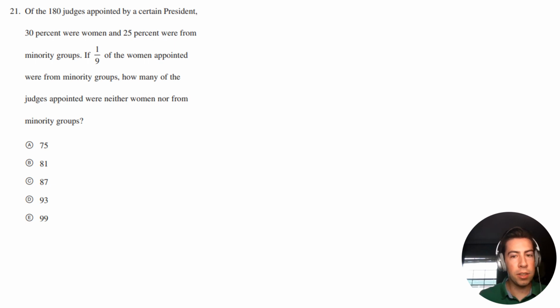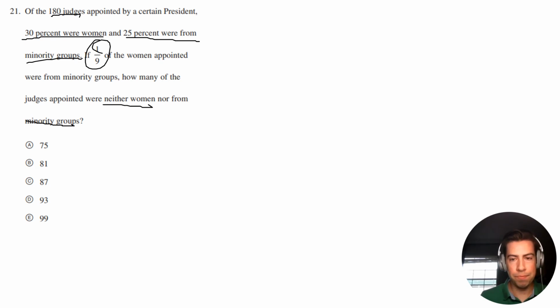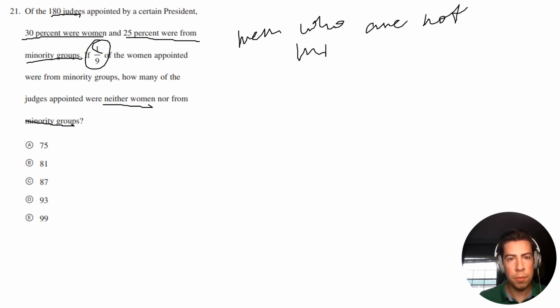All right, so let me start by reading the question. Of the 180 judges appointed by a certain president, 30% were women and 25% were from minority groups. If 1/9 of the women appointed were from minority groups, how many of the judges appointed were neither women nor from minority groups? Okay, so if it's neither women nor minorities, then we want men who are not minorities.